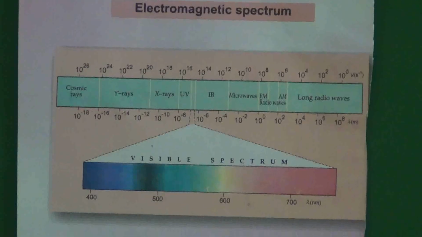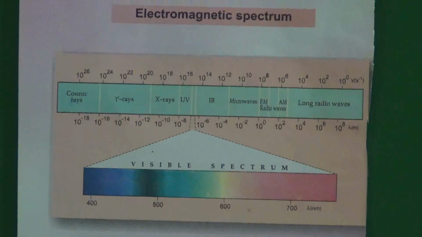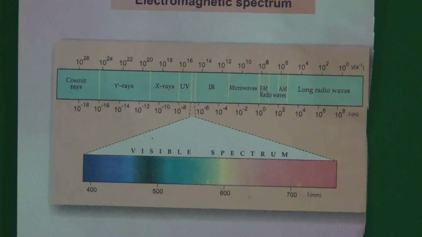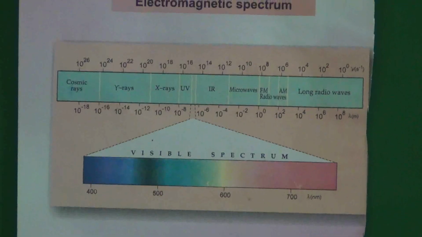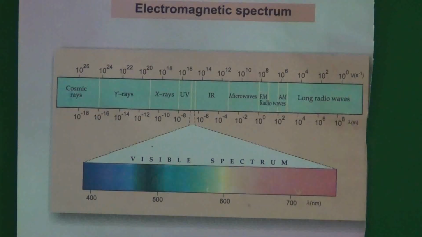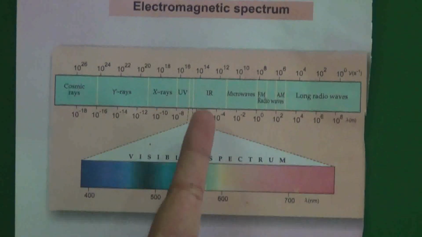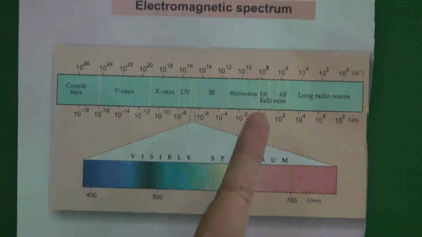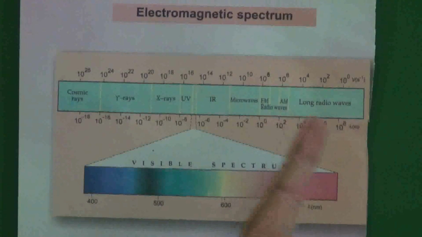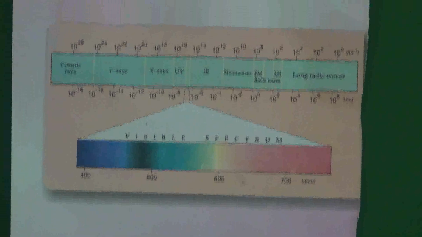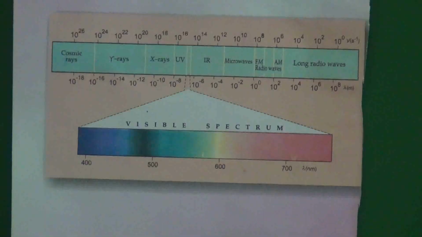If they ask you what electromagnetic radiations and electromagnetic spectrum are, you should be able to tell that it is the arrangement of various electromagnetic waves like cosmic rays, gamma rays, X rays, UV rays, infrared rays, microwaves, radio waves, and even long radio waves, according to their increasing wavelength and decreasing frequency, which is called electromagnetic spectrum.